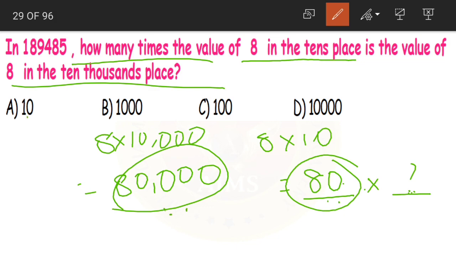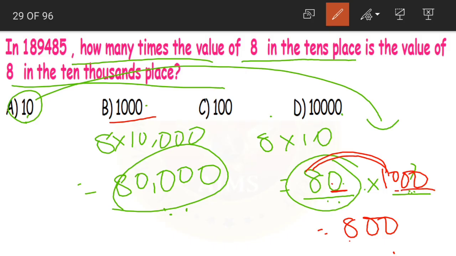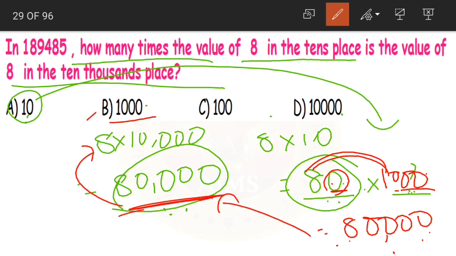Two ways to solve this problem. First, if you look at the options, you can go for the trial and error method. Take each option and check. First option is 10. So 80 into 10 becomes what? 8 ones are 8 and then 2 zeros. We'll have 800 only. So this is wrong. Next we have 1000. Again 8 ones are 8, then we have 4 zeros: 1, 2, 3, 4. We got 80,000, which is equal to the place value of 8 in 10,000s place. So what is the correct answer?